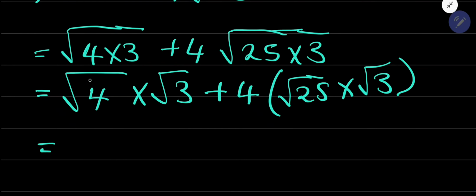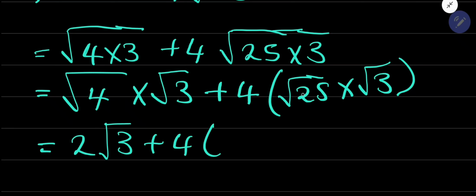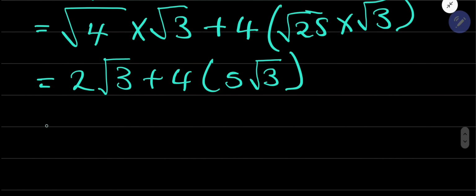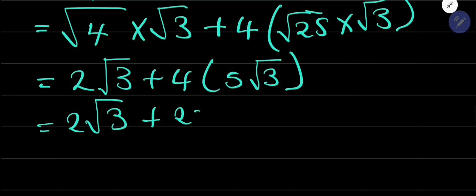Then you quickly say root 4 is 2. Root 3 is a surd, it remains like that. Plus 4, root 25, what is root 25, guys? Root 25 is 5. And then root 3 remains root 3 like that. Okay, so then you can simply say 2 root 3, and 4 times 5, this times that, becomes 20 root 3.